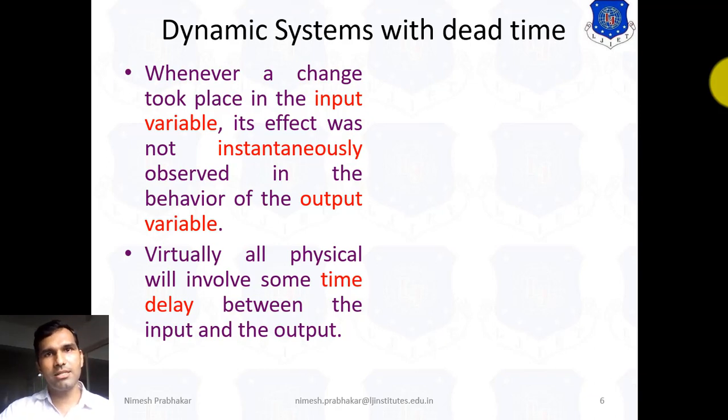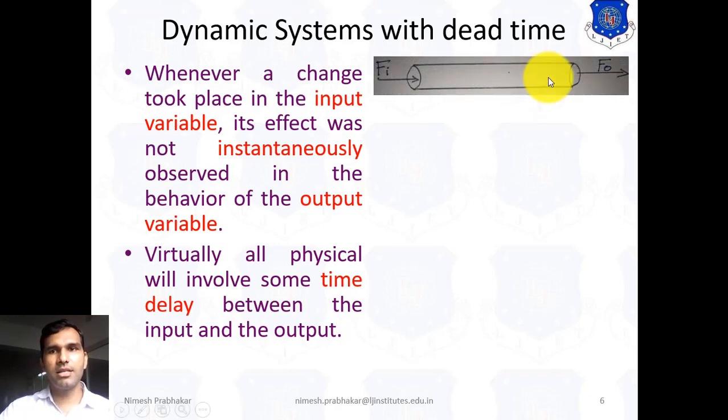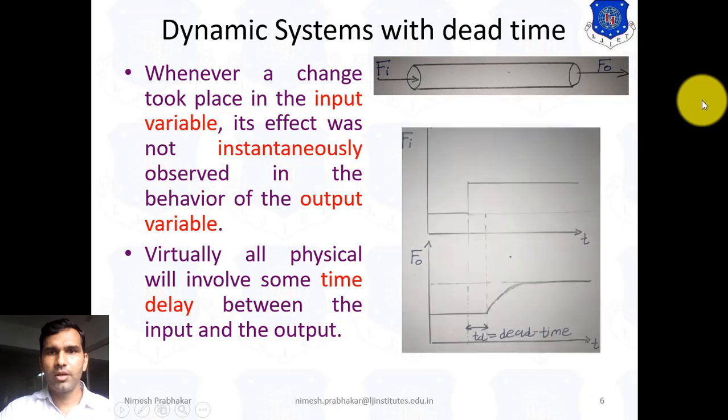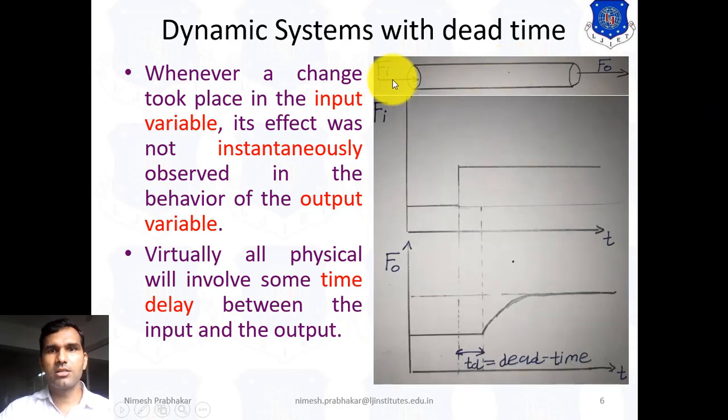Now to understand this, we take one example. Consider a pipe, where Fi represents the input side and F0 represents the output side. Here we give a step input to this system.